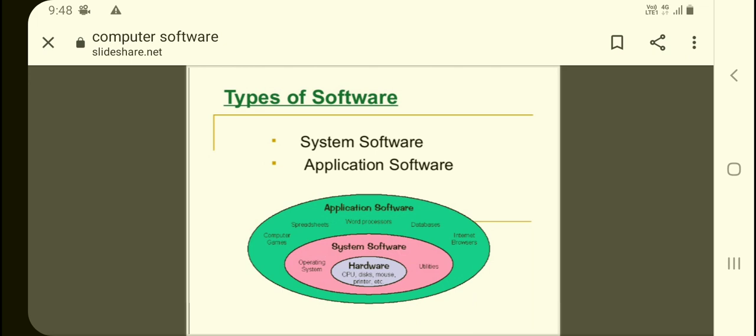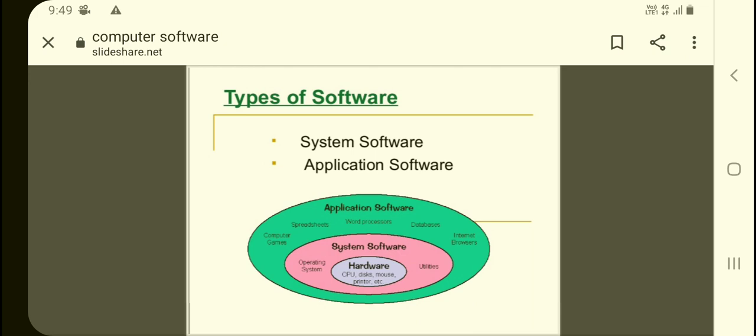So there is hardware. You can see the smallest circle is the hardware. You know the hardware, everything that we can see and touch is the hardware. So what this diagram is basically depicting is that we as users use the hardware with the help of the application software, but we are communicating between the application software and the hardware with the help of system software. Means, who is in between the application software and hardware?